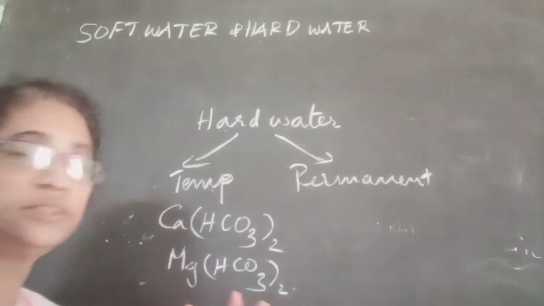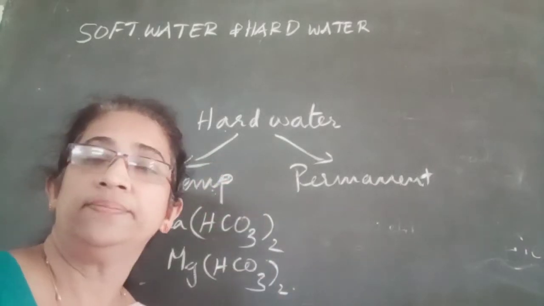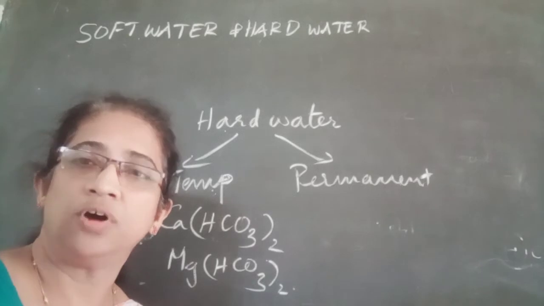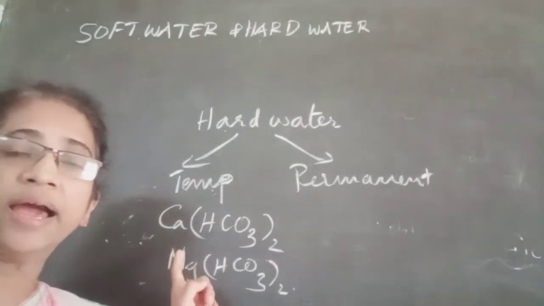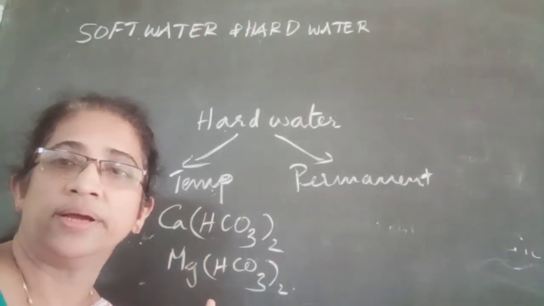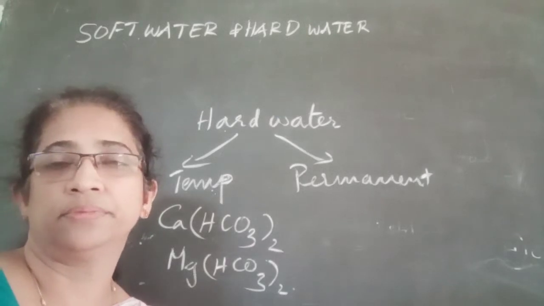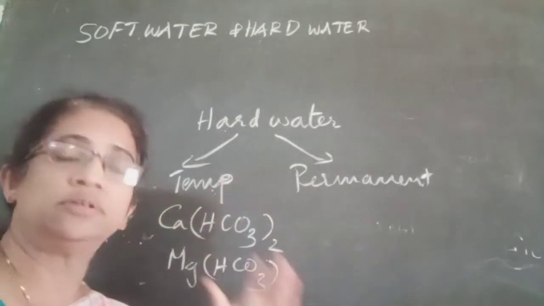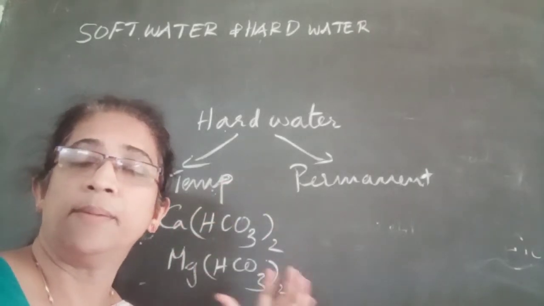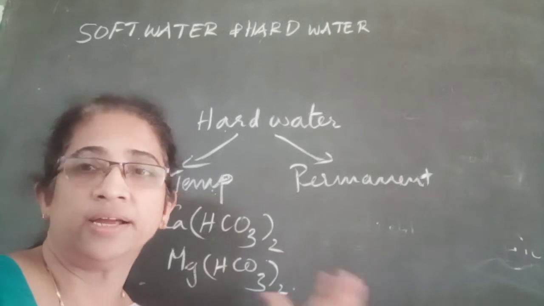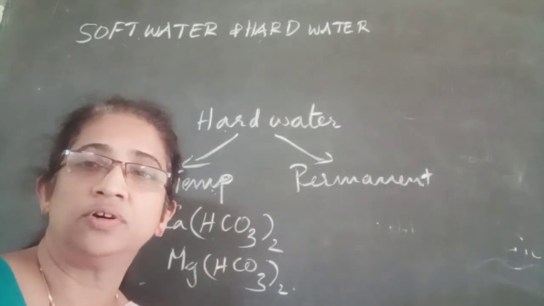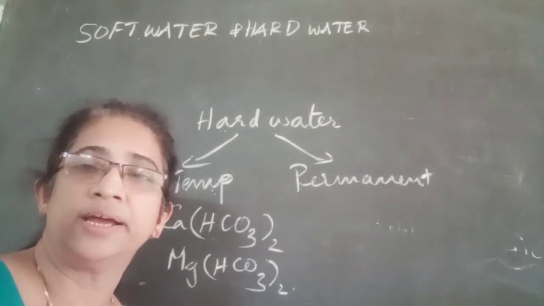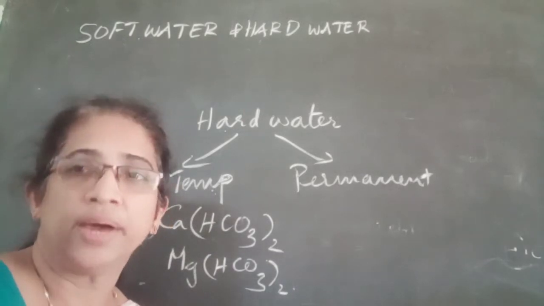So, name the salts dissolved in temporary hard water: calcium bicarbonate or magnesium bicarbonate. Natural water is temporarily or permanently hard due to the presence of dissolved salts.